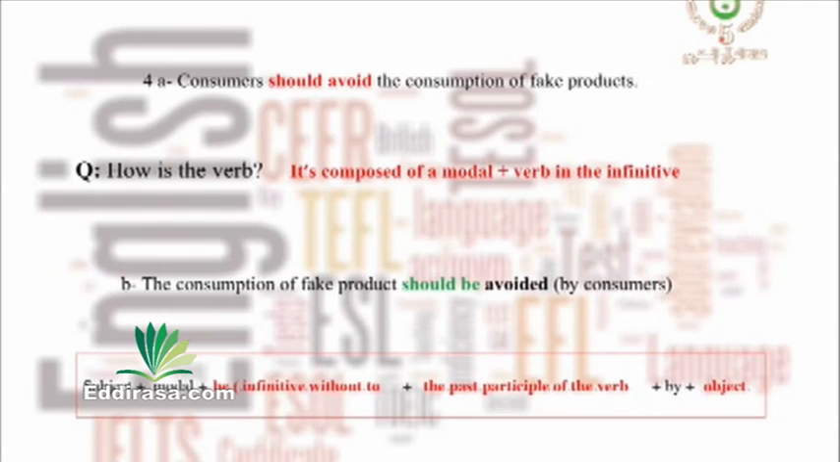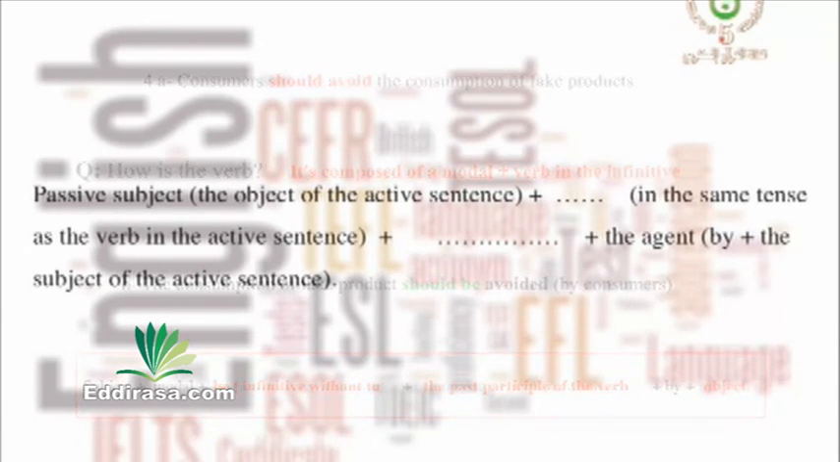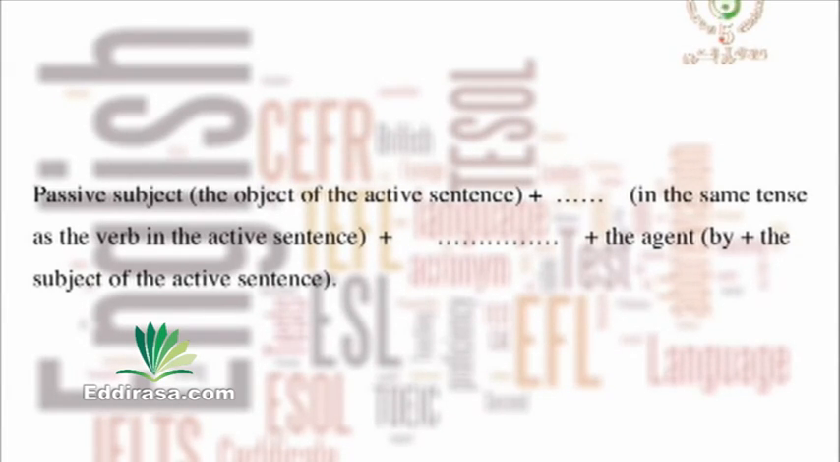Right. Now that we have seen every sentence individually, let's fill in the gaps to get the sentence structure in general in the passive form. The passive subject, which is the object of the active sentence, plus the blank in the same tense as the verb in the active sentence, plus another blank, plus the agent, that is by and the subject of the active sentence. Are you ready? Let's correct it.